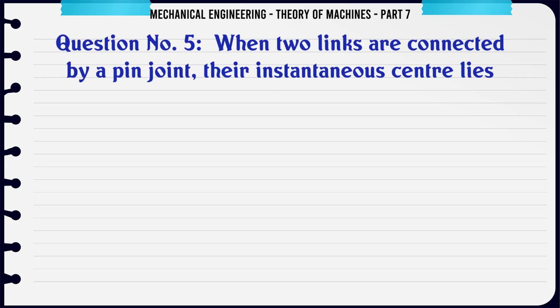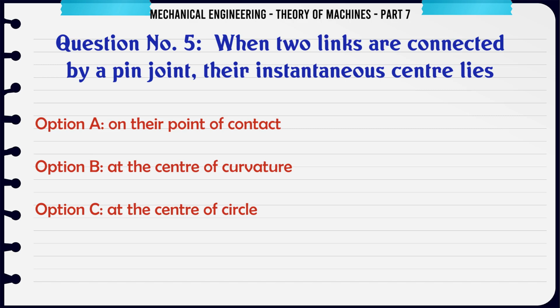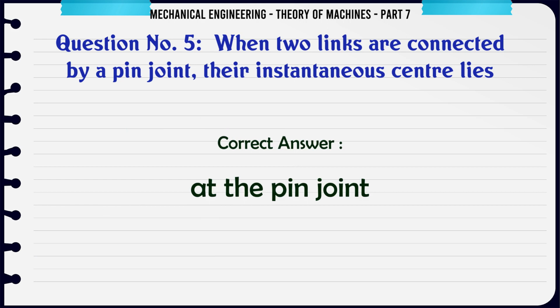When two links are connected by a pin joint, their instantaneous center lies A. on their point of contact, B. at the center of curvature, C. at the center of circle, D. at the pin joint. The correct answer is at the pin joint.